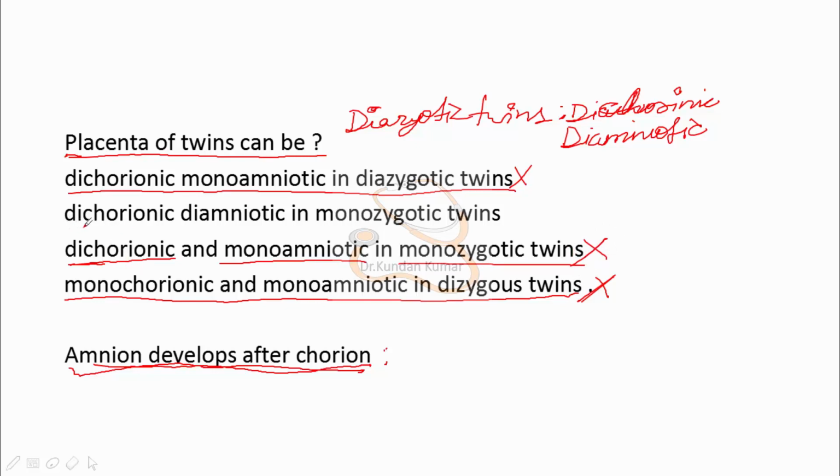And the last option remaining here is dichorionic diamniotic in monozygotic twins. We have already discussed this, and this is the correct answer. Always keep in mind that amnion develops after chorion. So dichorionicity implies diamniosity. It can never be a twin with dichorionic but monoamniotic. Okay, let's move to next.